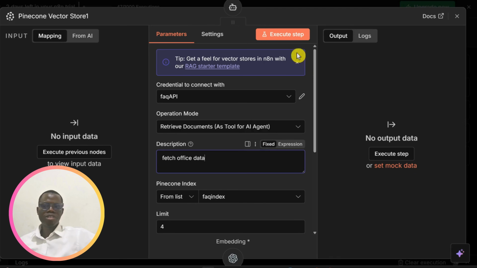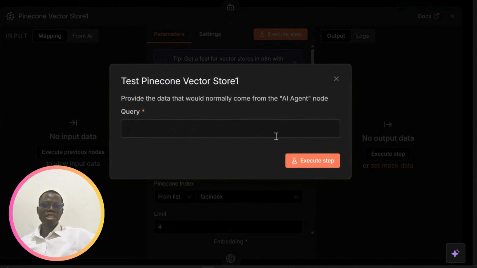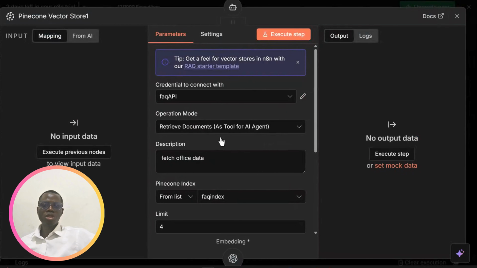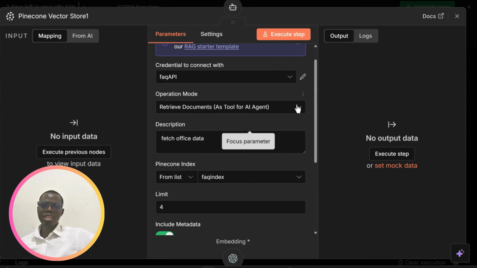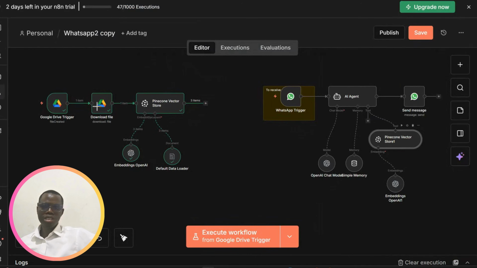That's all. Fetch office data. So all things being equal, this should help us and get everything that we need. So this, our Pinecone, if you run this one, will service this, and this will be able to help the agent get the information that is required.